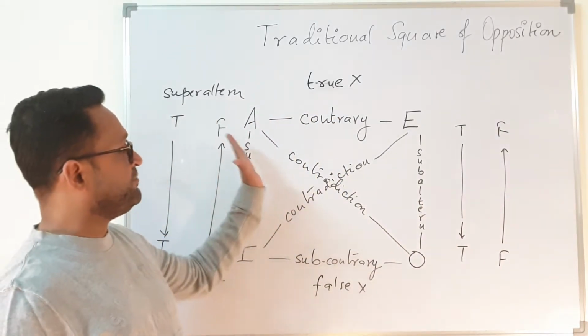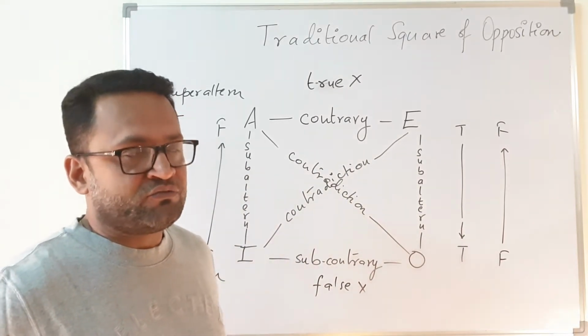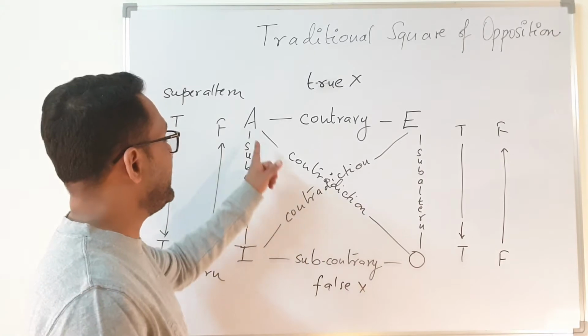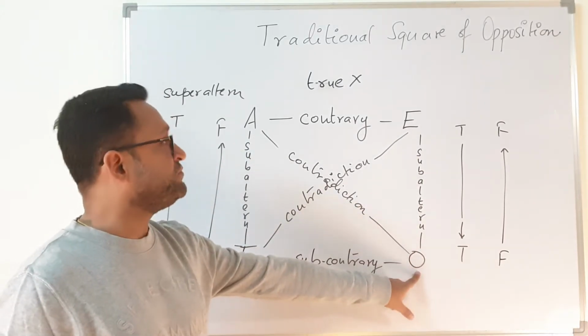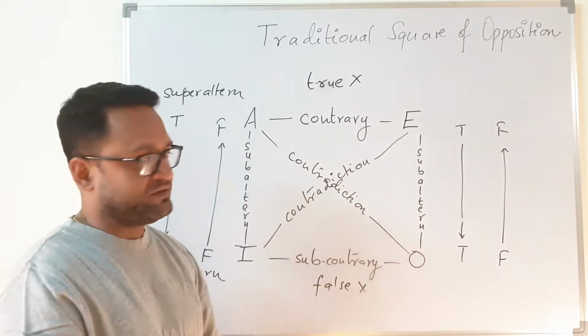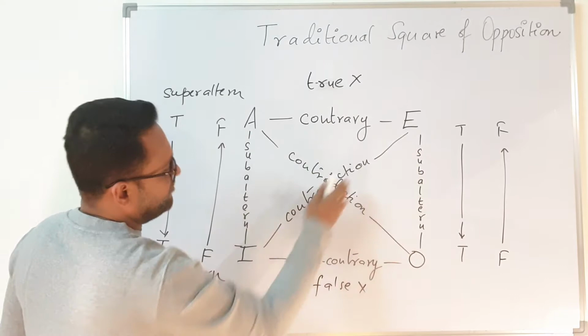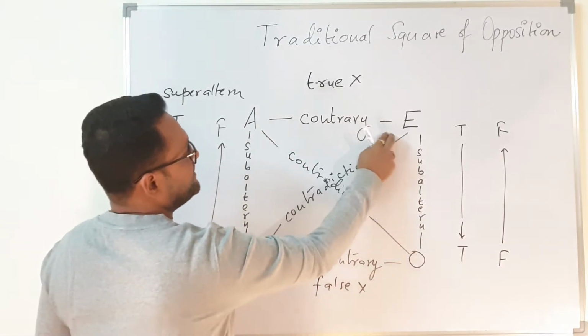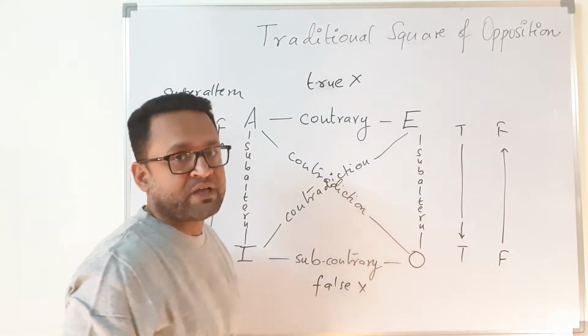And what is the relationship of contradiction? The contradiction relationship says that they can be neither true together nor false together. So if A is true, then O definitely has to be false. If O is true, then A has to be false, and vice versa. The same goes for the I and O relationship. So these relationships are contradictions. This relationship is contrary, this is subcontrary, and these two relationships are subaltern.